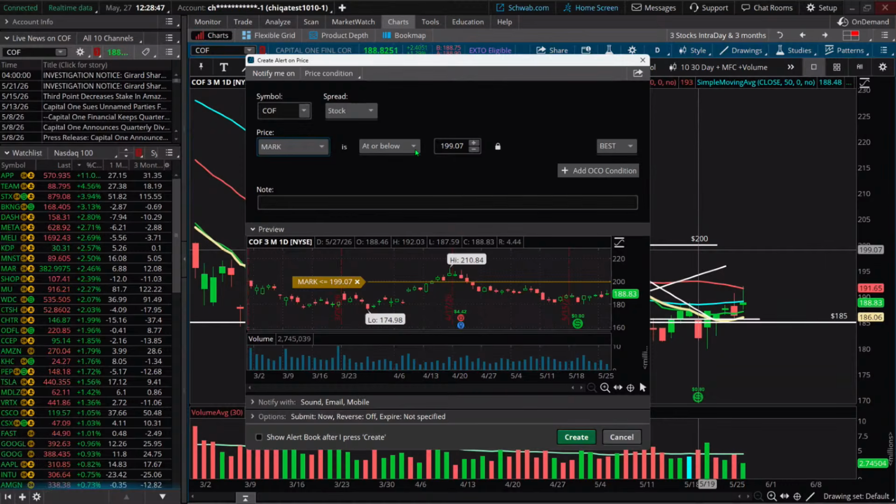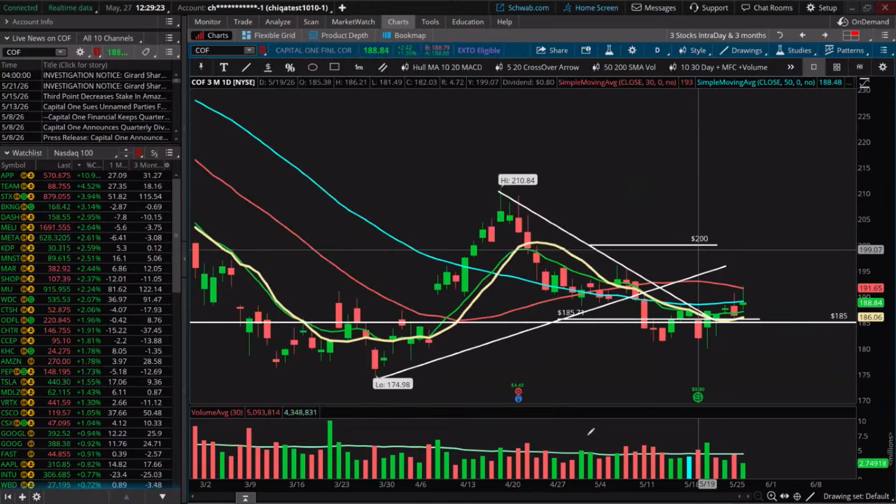But then say you wanted to add an alert in there as well to just notify you. I have mine set up to notify with a sound or a tone, an email, and this mobile means text message. If I just want to broadcast, hey, you hit the alert, then you have different ways. You don't have to choose all of those; you could choose one of them if you wanted. Say you're not staring at it at the moment when it goes off. It's nice if you're working in your email or whatever that it sends you a little notification. So I'm going to go ahead and hit create.